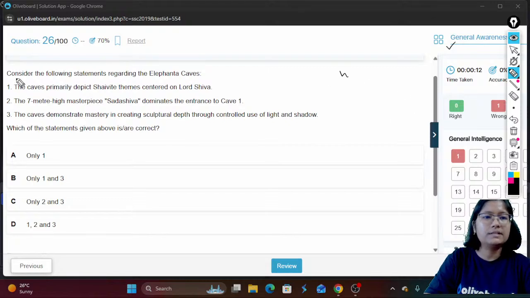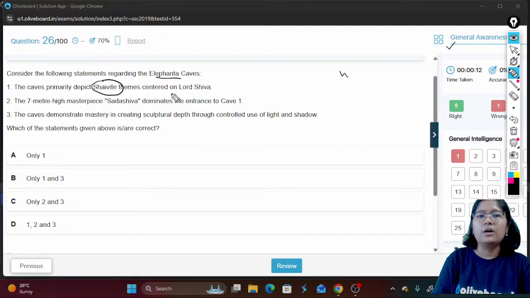Question number 1. Consider the following statements regarding the Elephanta caves. The caves primarily depict Shaivite themes centered on Lord Shiva. So for Lord Shiva, we use the term Shaivite. There is another term Vaishnavite, which is for Lord Vishnu. Okay.